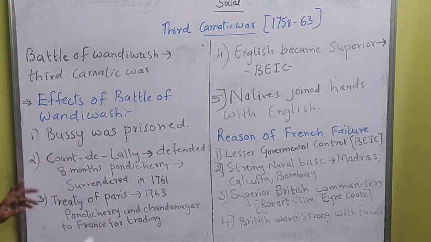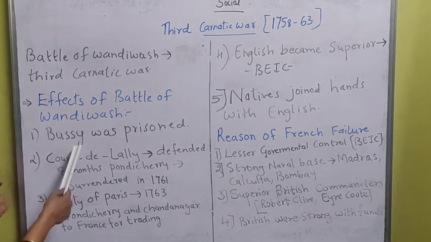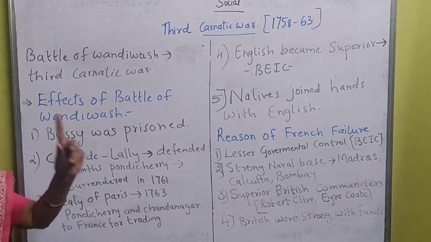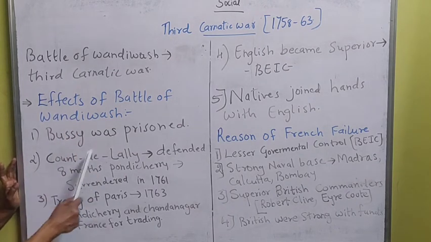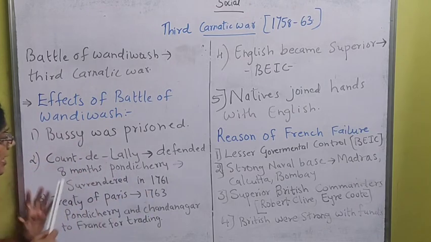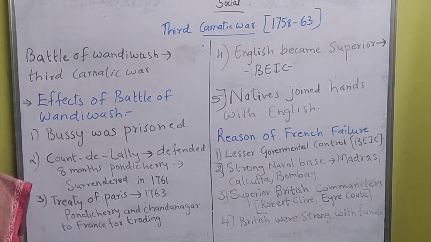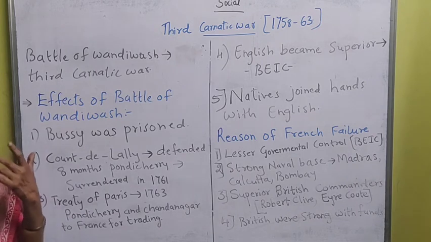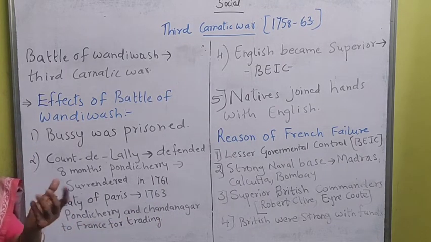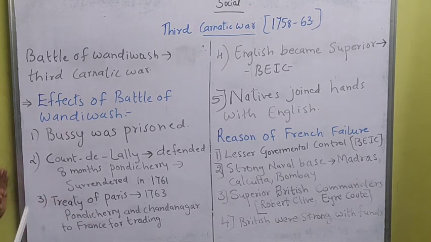So what happened when the Battle of Wandiwash was lost by the French? Bussy was taken as prisoner by the Britishers. So Count de Lally was the only one left in Pondicherry. He defended Pondicherry for 8 months, but he was not able to defend more because he was only one person. So in 1761, he surrendered Pondicherry to the Britishers.